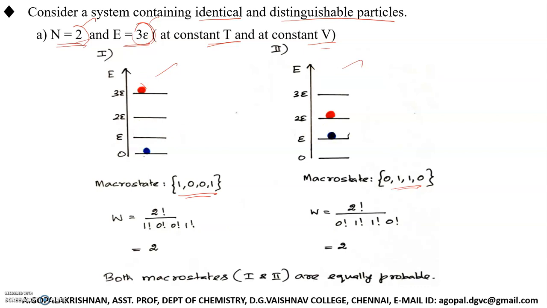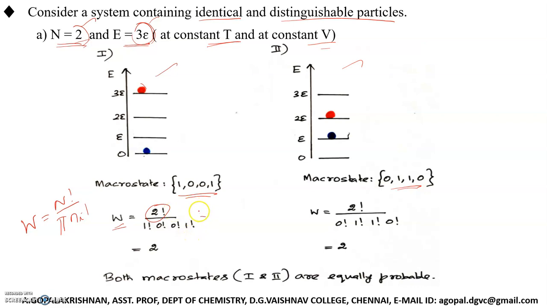Now the question is, among the two, which is the most probable macro state? How to identify? For this you have to calculate the thermodynamic probability. The particles are distinguishable and all the levels are non-degenerate. So we can use the formula W is equal to n factorial divided by the product of ni factorial. Totally we have two particles, so 2 factorial divided by, in the ground level we have 1 factorial, next level is empty, 0 factorial, next level is 0 factorial, and the last level has 1 particle, so 1 factorial.